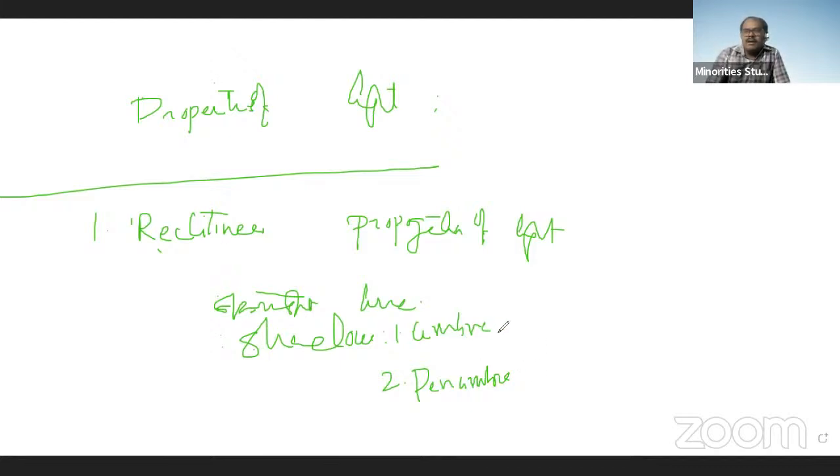Umbra is the dark shaded portion which is in the middle of the shadow, and it is always major in percentage, 90 to 95% of the shadow. Penumbra is the light shaded portion found around the umbra, about 5 to 10%, minor. Like this, due to rectilinear propagation of light, shadows are formed.